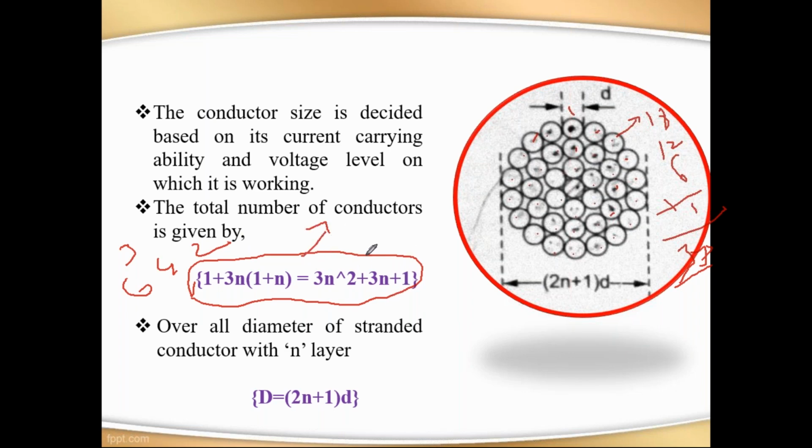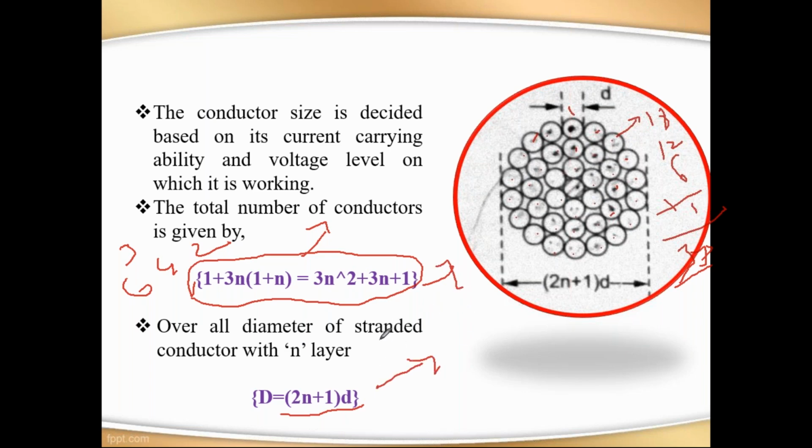So this equation also you will get in competitive exams. What is the equation used to find out the number of conductors? 3n square plus 3n plus 1. And the small d gives the information about the diameter of each conductor in the whole conductor. And if you want to find the total conductor diameter, we have to use this formula, that is 2n plus 1 into d. So note down these two formulas, very important.